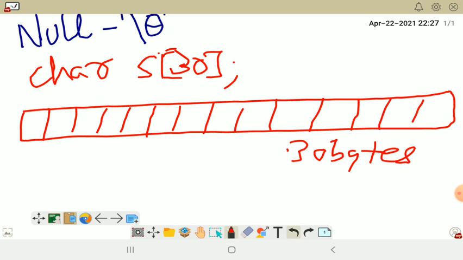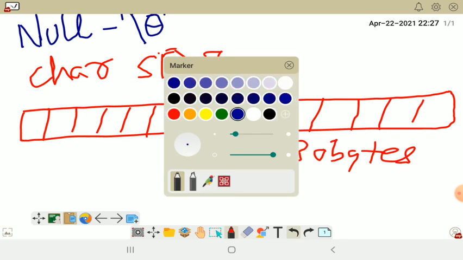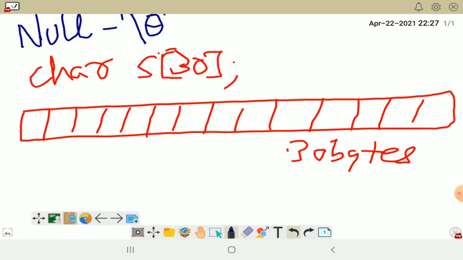Out of 30 bytes, what do you want to store here? Suppose you want to store the word computer. Fine. So what will it do? Now in each block it will keep each character, say C O M P U T E R. Finish. So what will happen about the rest of the characters? After immediate completion of this, there will be a null. Automatically it will accept the null here. Understood?